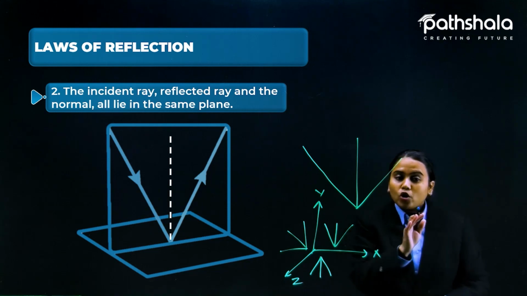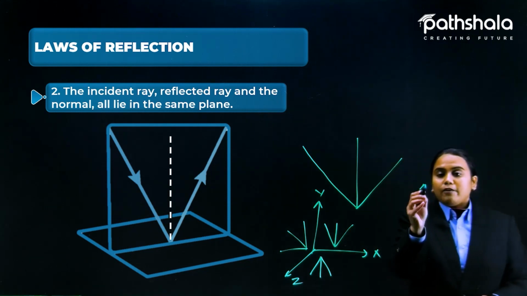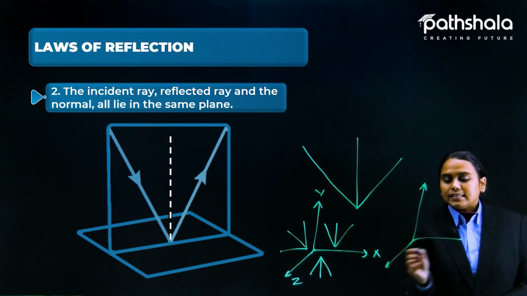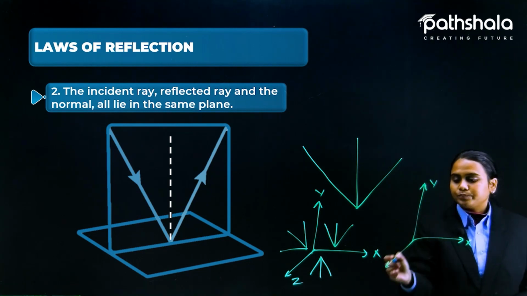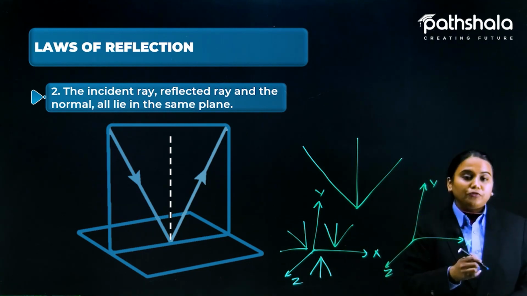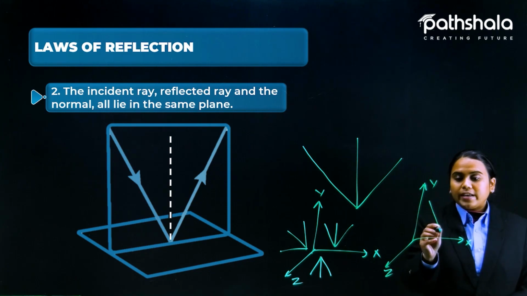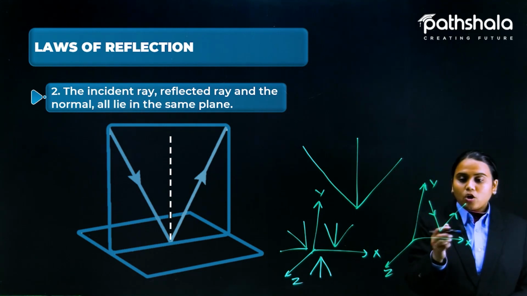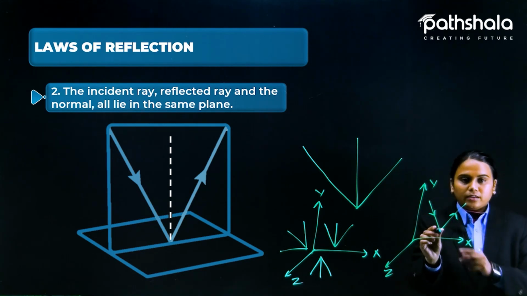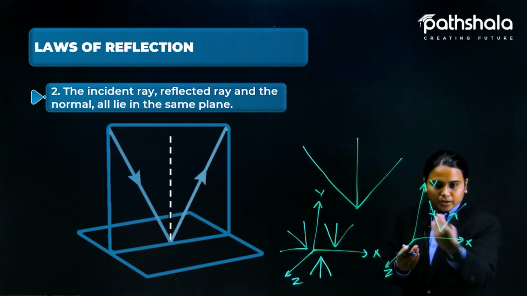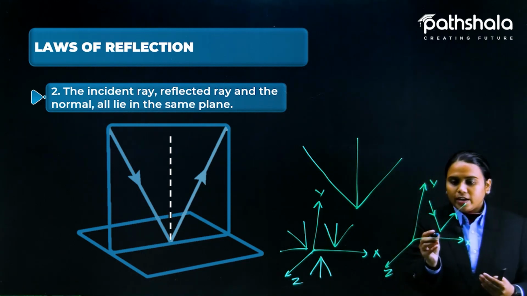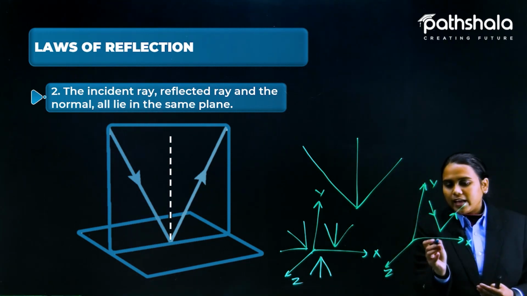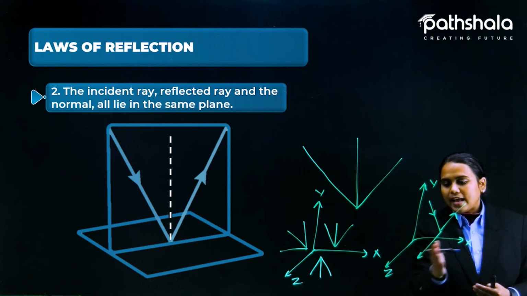But it would not be possible that, with the x, y, z axes like this, two of the rays, the incident ray and the reflected ray, are here, and one ray, the normal, is out of that plane, perpendicular, like behind this, or in the xz axis.